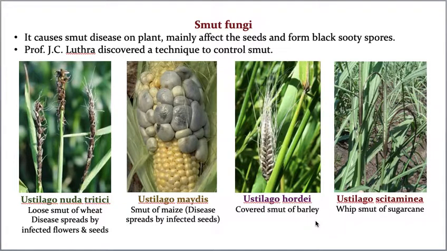And Ustilago scitaminea, I'm sorry, I pronounced it wrong earlier. I'm extremely sorry about this. Ustilago scitaminea causes whip smut. See, देखो stem आपको पता है ना sugar cane stem, but इधर आपको clearly दिख रहा है ना, it became like a black whip-like structure. That's why it is causing whip smut in sugar cane. So this is about the next example.